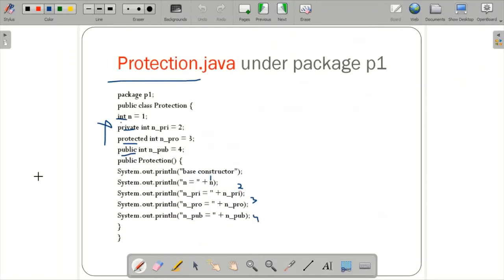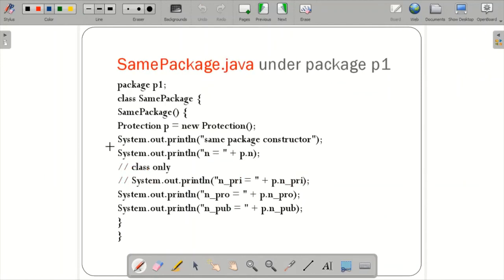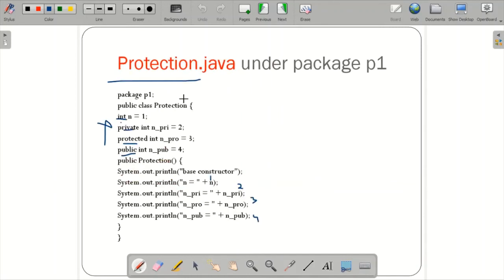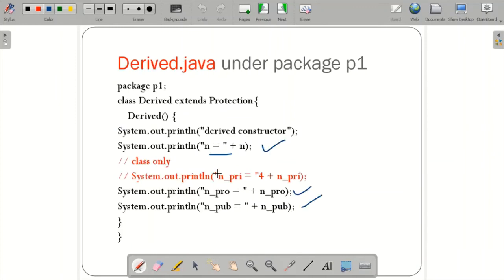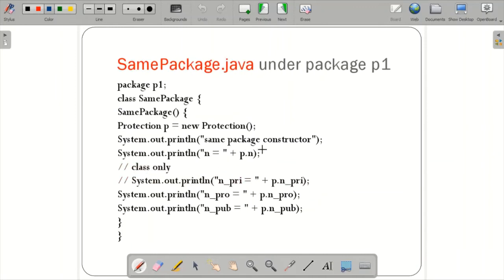So let us see that same package. In the same package I have the same package constructor. Within that I have called Protection p = new Protection, which means your protection function, this entire thing, is being called. Then it will print the same package constructor values. It will allow you to fetch everything other than this private: all default, protected and public.